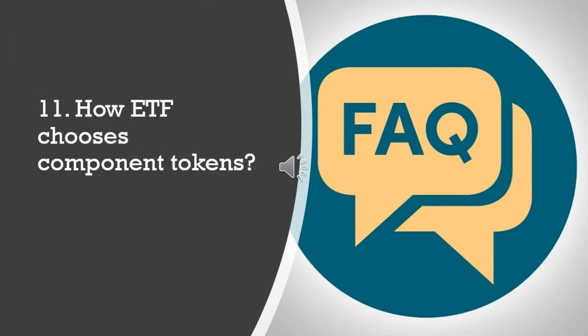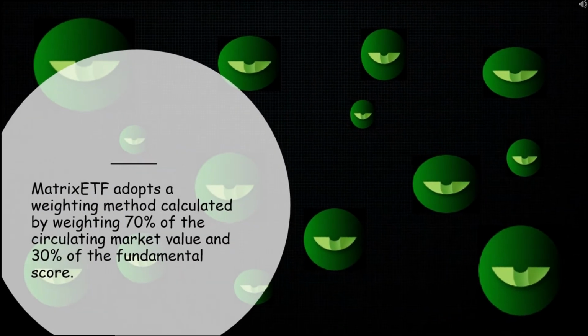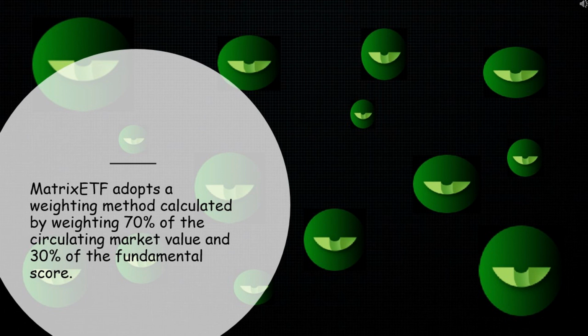How ETF chooses component tokens. MatrixETF adopts a weighting method calculated by weighting 70% of the calculated market value and 30% of the fundamental score.